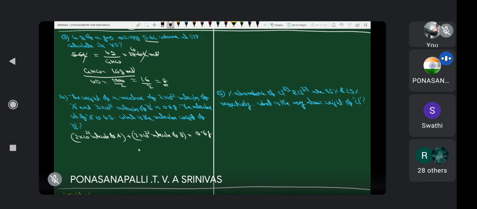Okay, this is given. Therefore, throughout I am multiplying with 100. Now this expression is multiplied by 100. Then what happens? 2 into 10 power 23 molecules of A plus 3 into 10 power 23 molecules of B is equal to 0.6 into 100, 60 grams. Yes or no? Yes, sir. Clear or not?